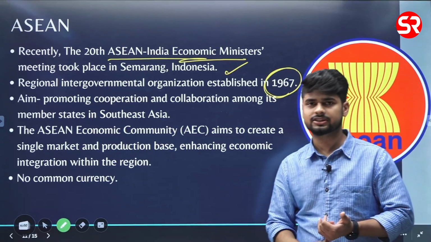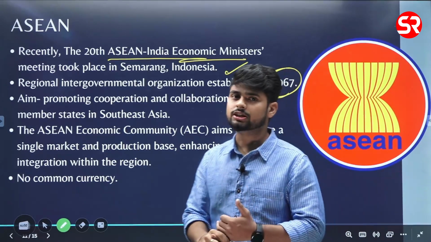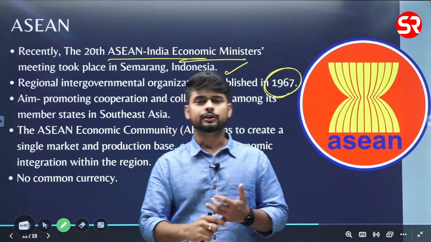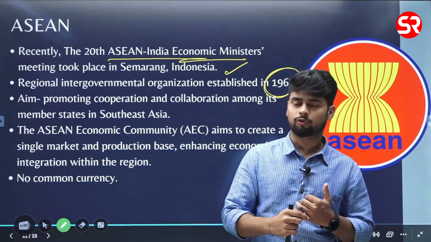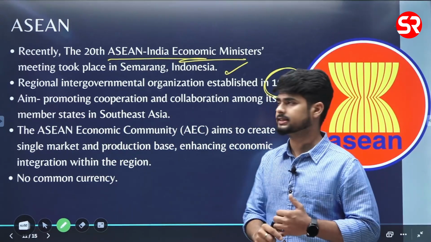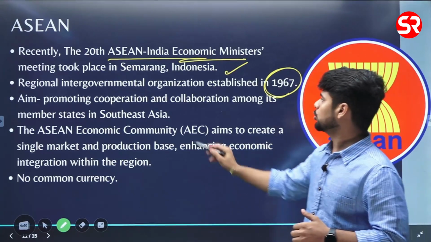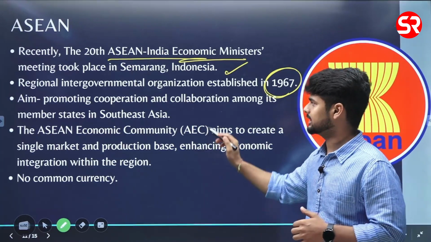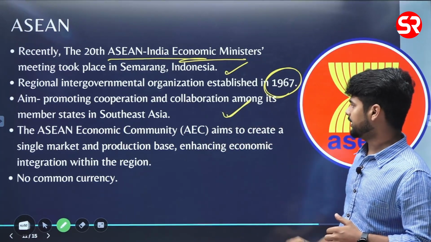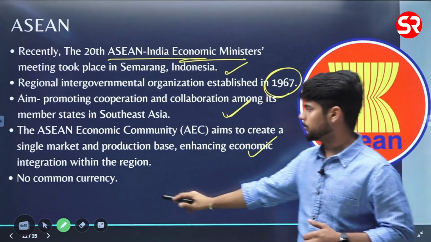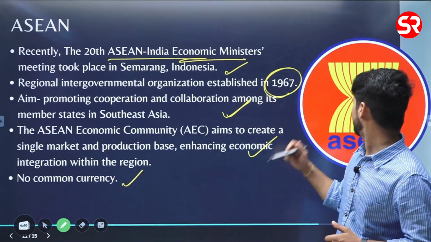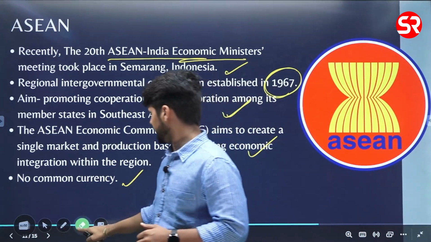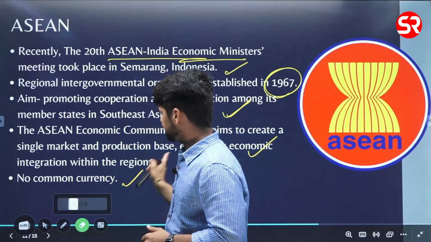Time and again we have said that whenever there is a regional or international organization, you must have an idea of the year in which it was established. It aims to promote cooperation and collaboration among its member states in Southeast Asia, and there is no common currency. This is the logo of ASEAN, you can see. Now let's go ahead.